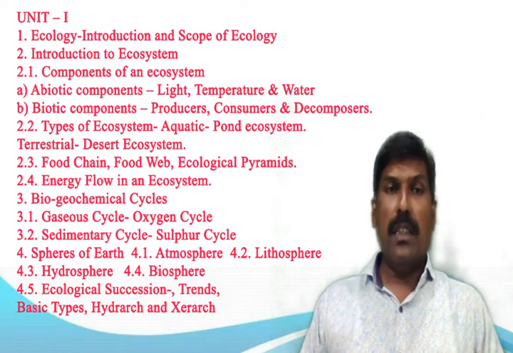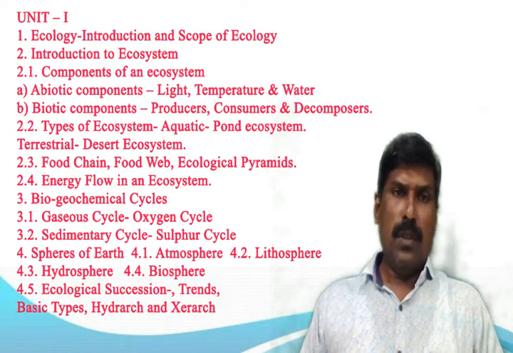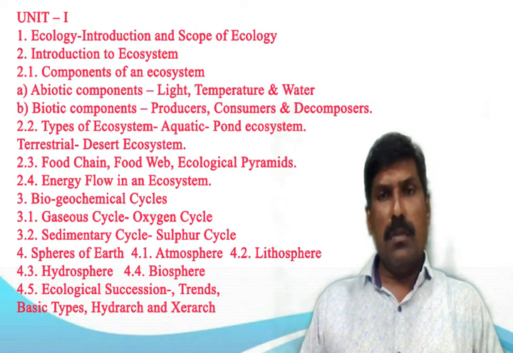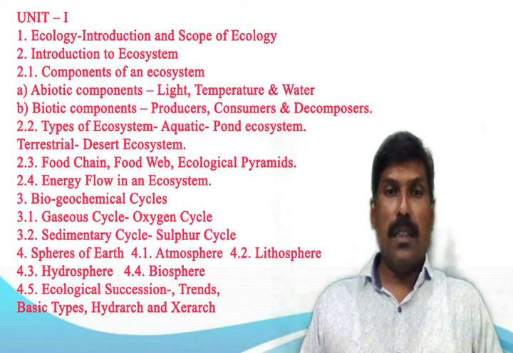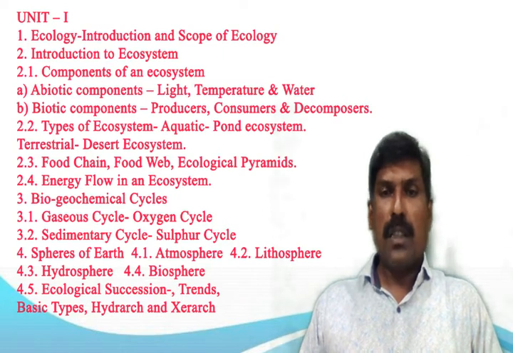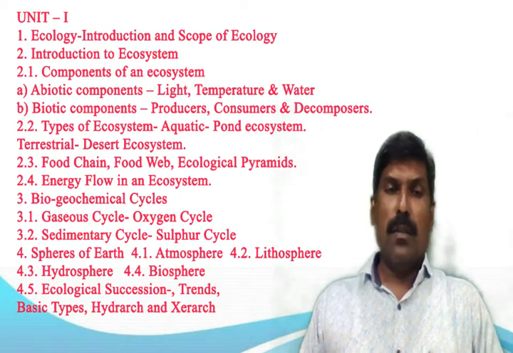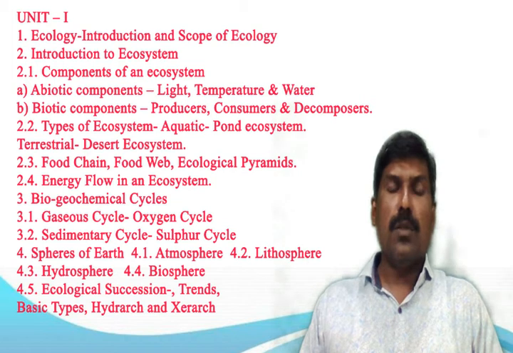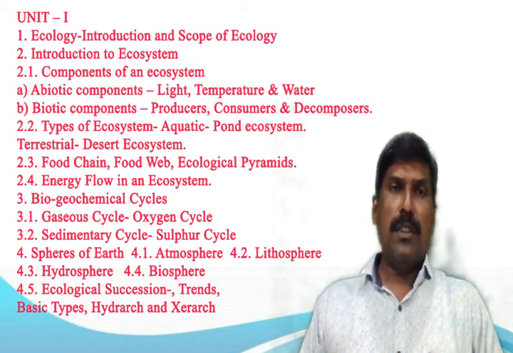Then next is the terrestrial ecosystem. We know a terrestrial ecosystem is a type of ecosystem found only on land forms. Six primary terrestrial ecosystems exist: tundra, taiga, temperate deciduous forests, tropical rainforest, grassland, and deserts. For our study, it is the desert ecosystem. Then next point is food chain.